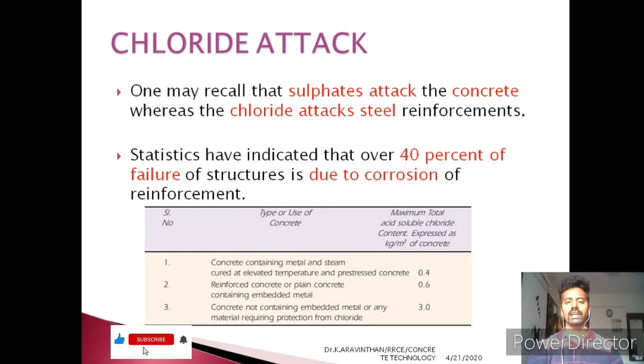Due to chloride, the expansion of concrete also occurs. Due to expansion, you can see visible cracks. This deteriorates the concrete.